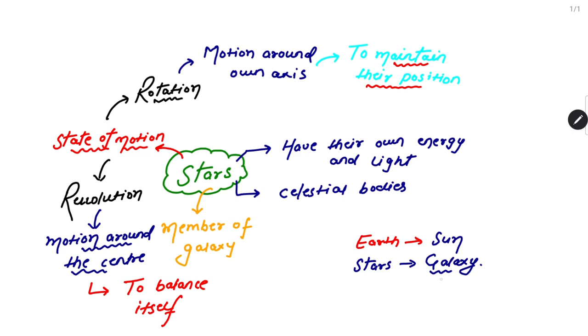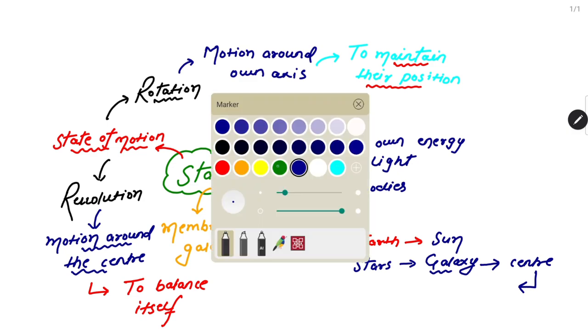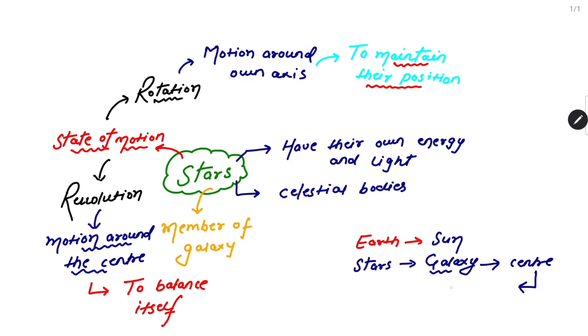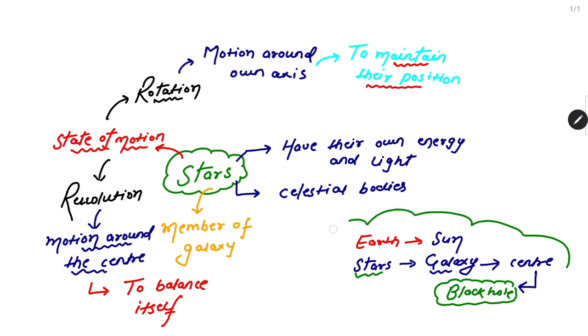Because stars revolve around the galaxy, but the galaxy is not the center of anything, right? So the stars revolve around the galaxy center. Do you know what the center of the galaxy is? If you know that, very good. If you don't know, let me tell you, the center of the galaxy is a black hole. Now, many questions will come to your mind. Then do stars revolve around the galaxy? No. Stars revolve around the center of the galaxy, and the center of the galaxy is a black hole.